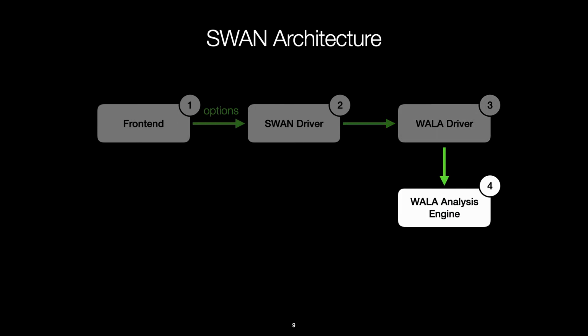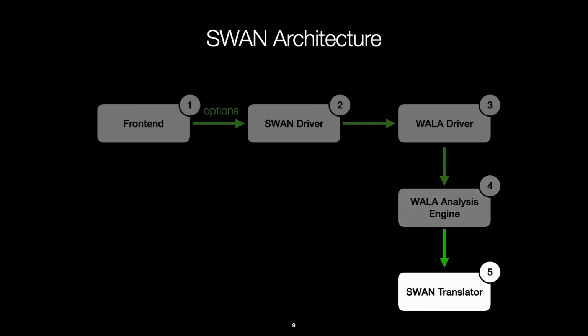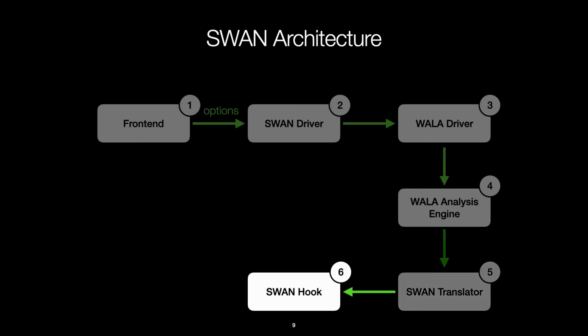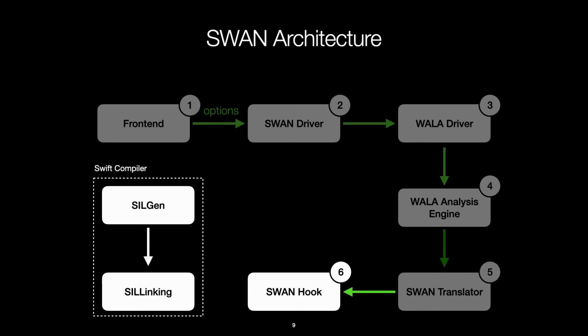The WALA analysis engine requires a translator from the input language, in our case Swift, to its own representation. Therefore, we give the engine the Swan translator. The Swan translator needs some representation of Swift, and therefore uses the Swan hook. Swan hook is actually written in C++, because while Swan and WALA are both written in Java, the Swift compiler is written in C++. Therefore, the Swan hook programmatically invokes the Swift compiler directly. Now, Swan doesn't actually analyze the Swift language directly.